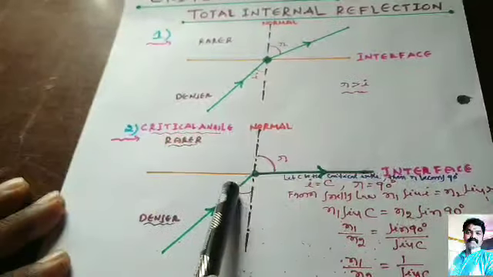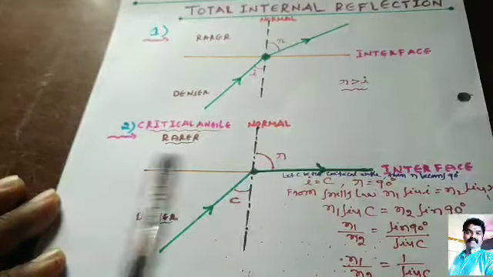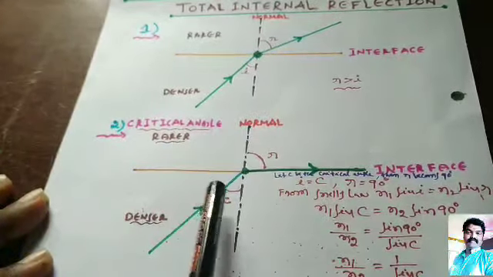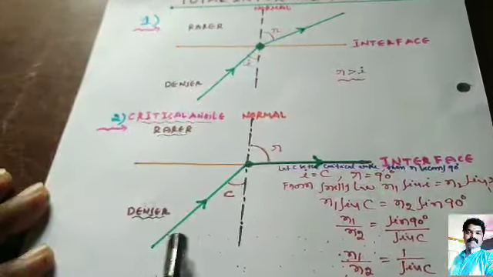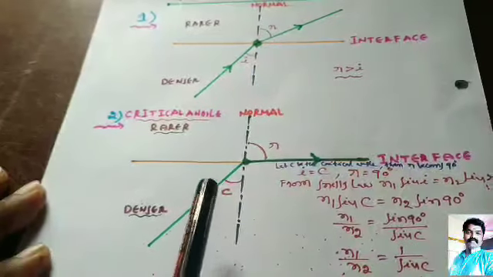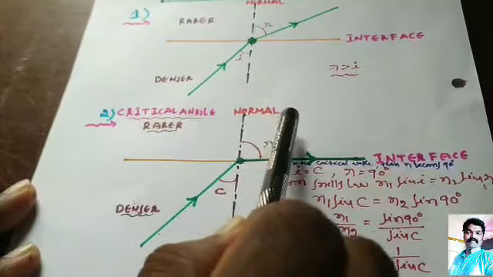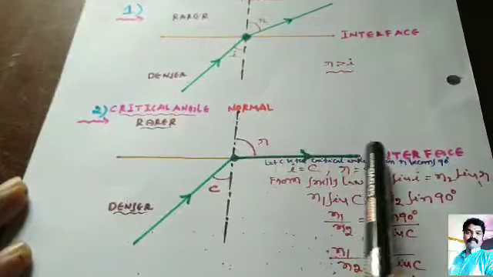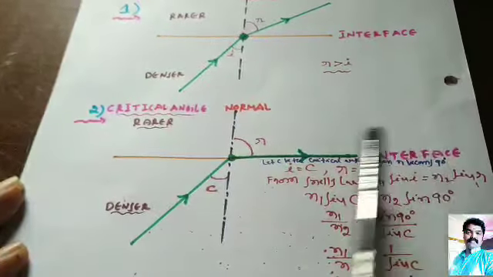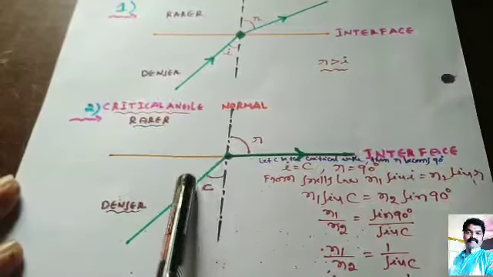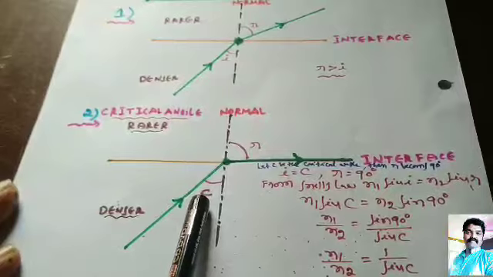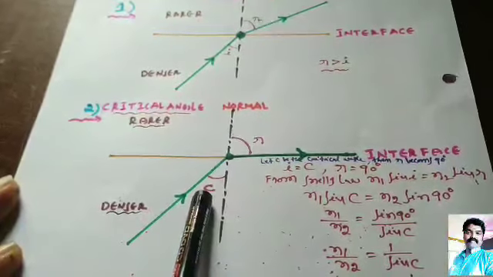This is the angle of incidence. The angle of incidence at which the light ray traveling from a denser medium to a rarer medium grazes the interface, the angle formed in the denser medium, is the critical angle.